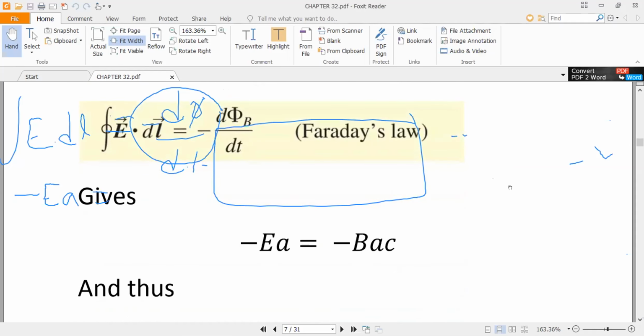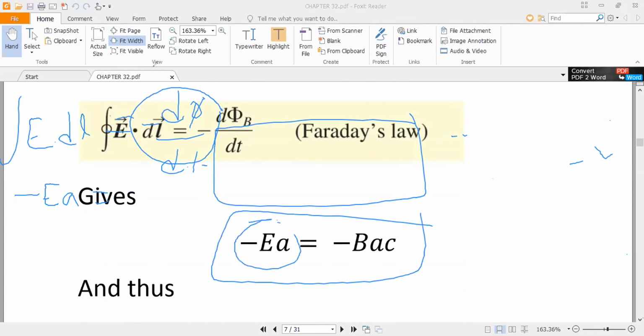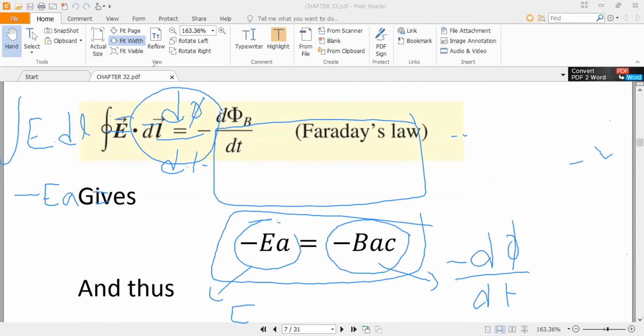So we put the values into the equation: the value of E dot dl and the value of minus d phi by dt.